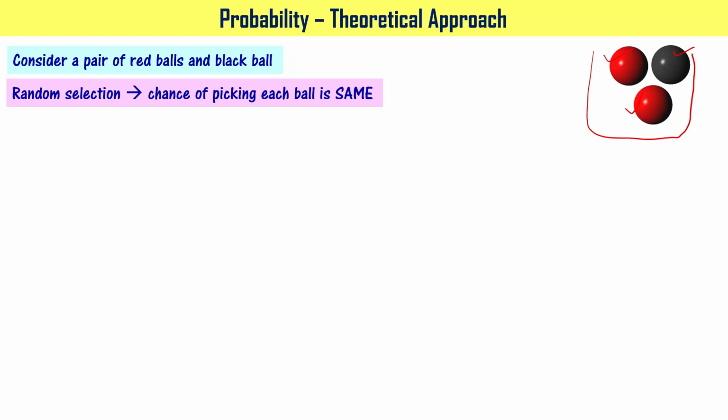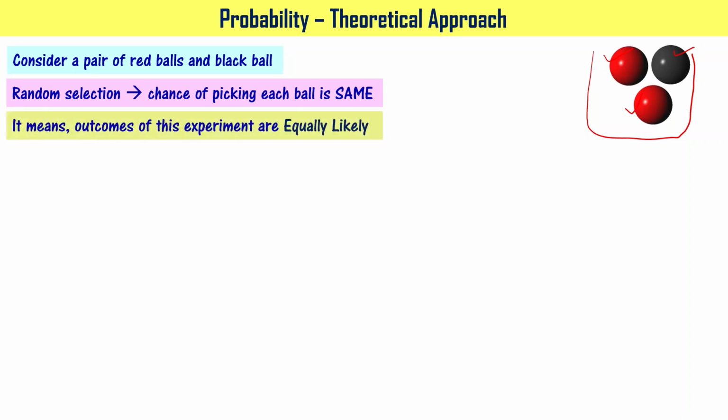It means the chance of picking each ball is the same, right? Hence, I can say that the outcomes of this experiment are also equally likely, right? Though there are two balls of red color and one ball of black color, the chance of picking a ball is the same, whether it is red or black doesn't matter because selection is random, right? But the probability may differ. That's what we'll try to understand as we go.